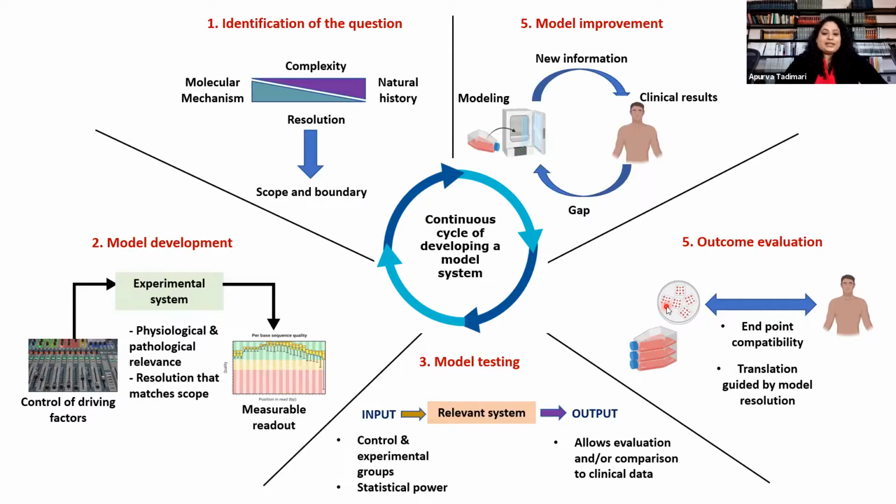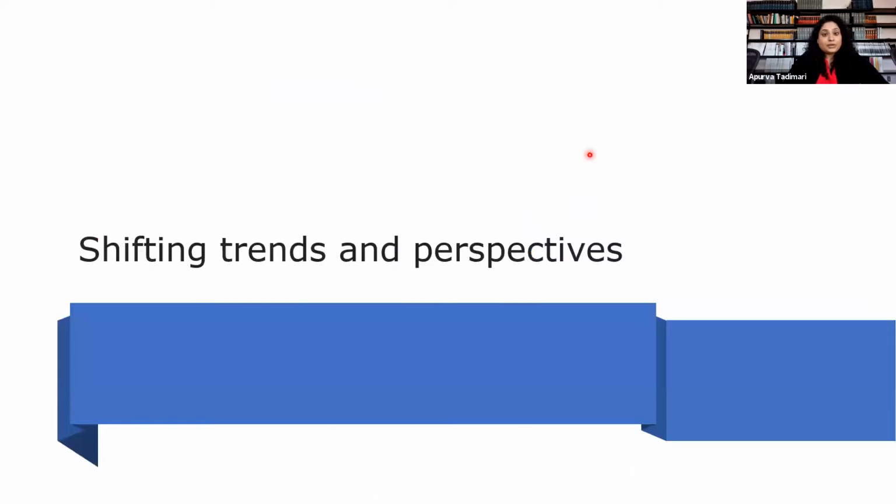So you need to be continually assessing your model system and get more information by keeping an eye out on what's happening in different clinical trials, from the basic research, and trying to fill the gap between your basic research and the translatability into the clinical research. So this is a continuous cycle when developing a model system.